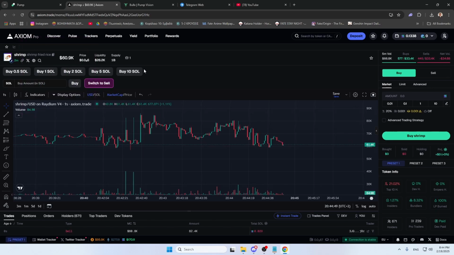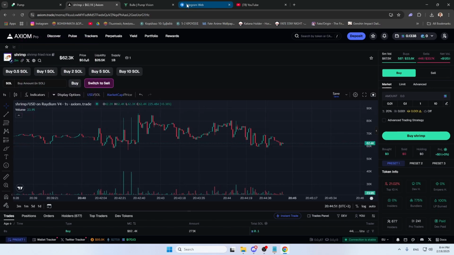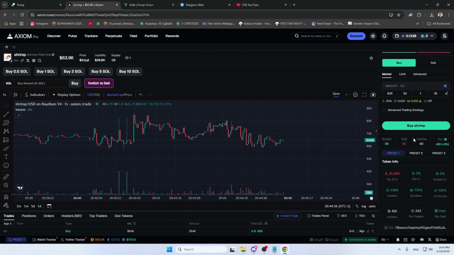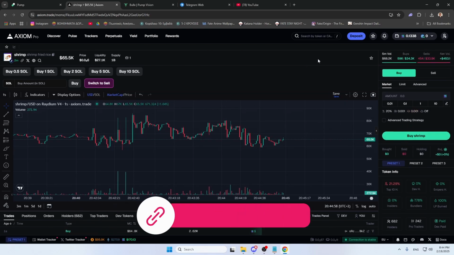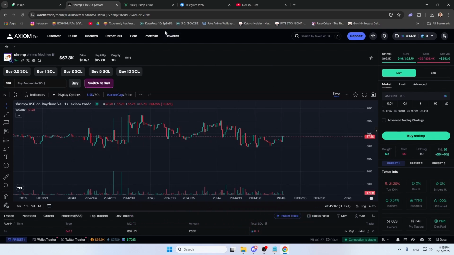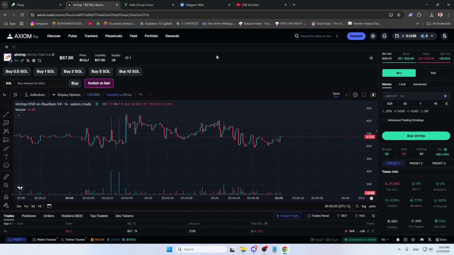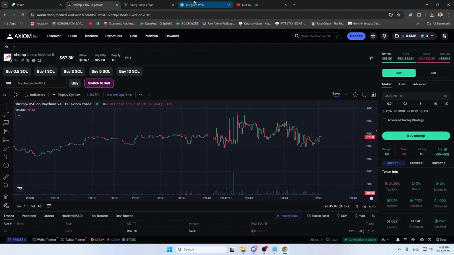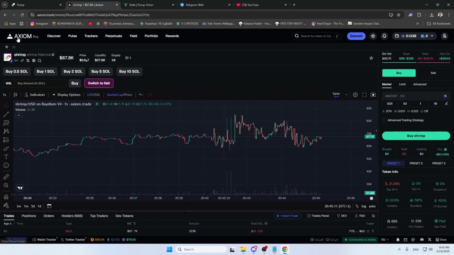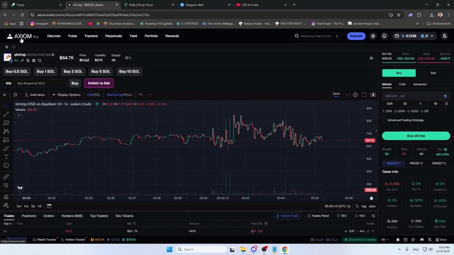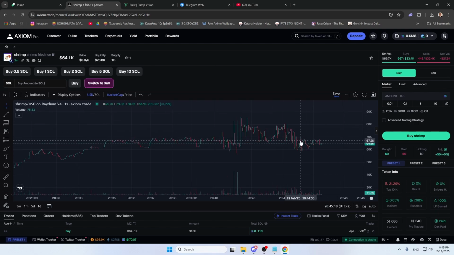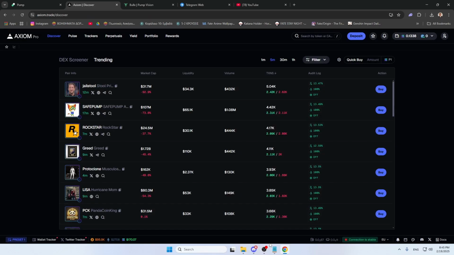Now, do I recommend NovaBot? I do. It's really fast, but I also prefer Axiom Pro because of the fees. As I said, guys, 30% discount on fees. You can't miss out on that. So if you don't mind the fees, I guess you can try Nova. It's a really amazing bot. It's the best out there. It's the fastest, even faster than Axiom sometimes. But as I said, Axiom has 30% discount on fees, and it can really help build up better profit.